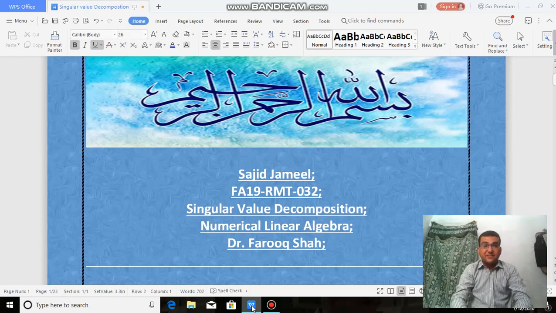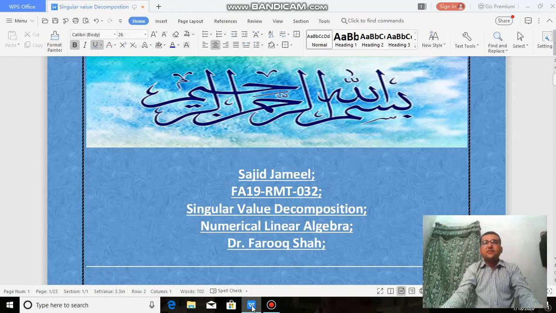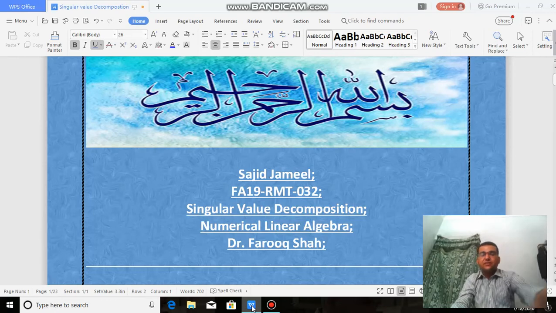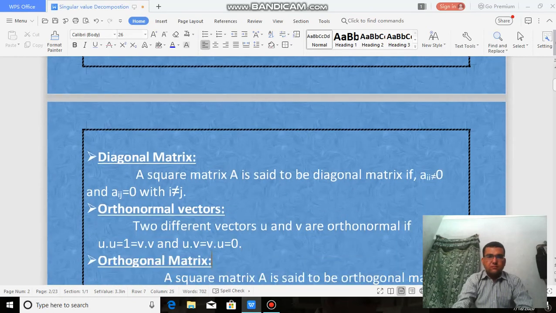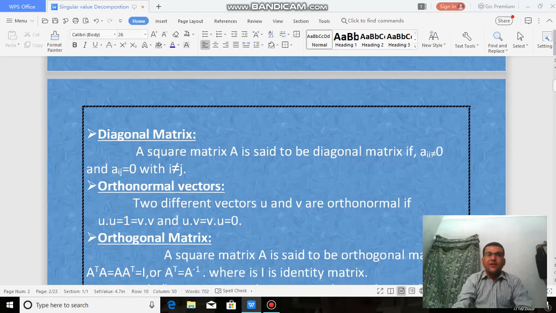Today we are discussing singular value decomposition. Actually, this is a decomposition of any matrix. So today we will discuss it. First, I want to share with you the diagonal matrix.